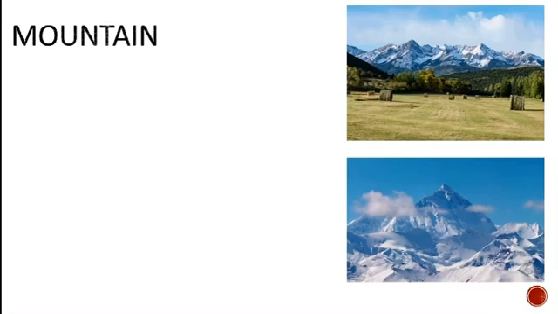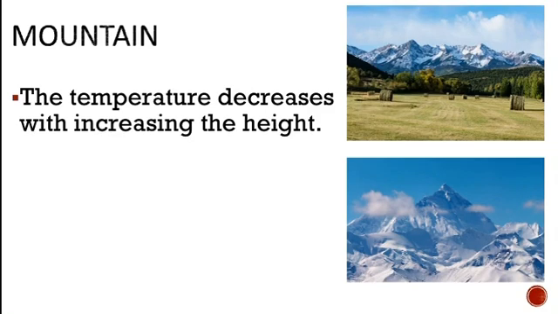As we go higher and higher, that is, when you are climbing the mountains, what happens? The temperature decreases with increasing height. That is, the temperature decreases to 1 degree, 0 degree, minus 1 degree, like that. Where there is more cold, it starts decreasing; where there is more heat, it starts increasing.